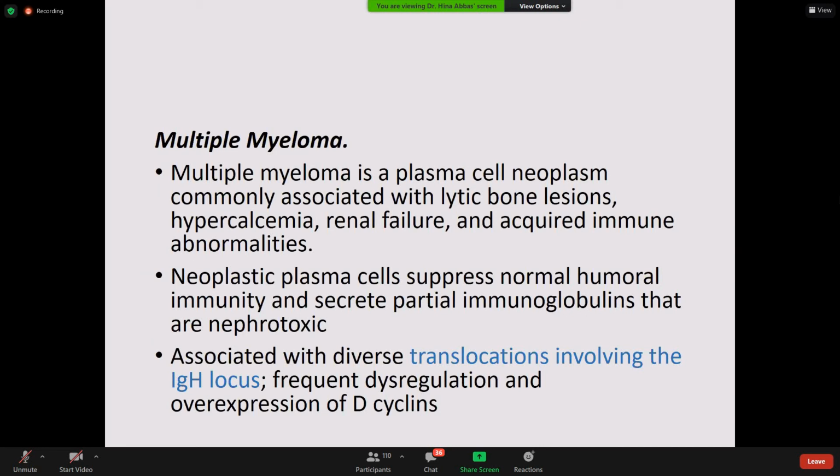Similarly, kindly concentrate, because it would be easier for you to understand if you concentrate on this point: if, for example, kappa gets combined with the G chain, okay? So what is the result? IgG kappa. If lambda gets combined with the G chain, this is gamma chain, that means IgG lambda. Okay.